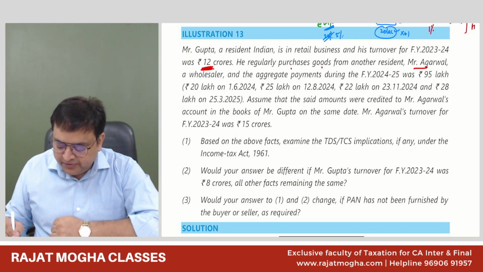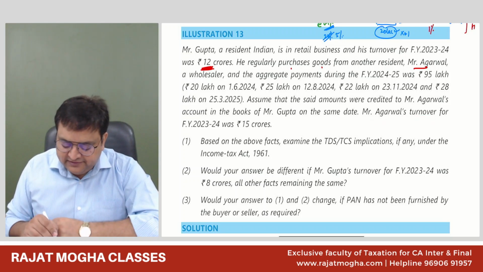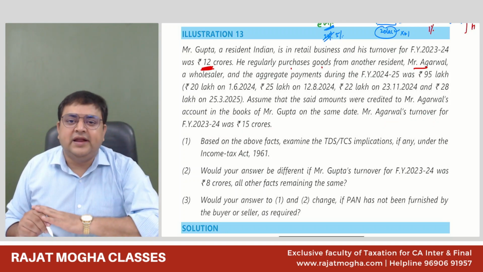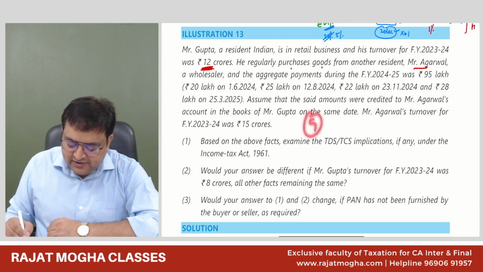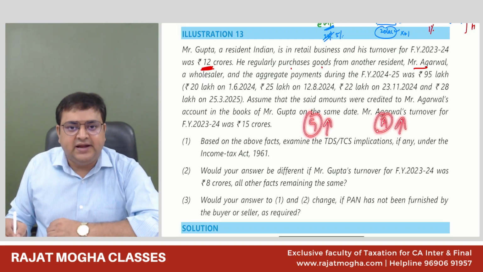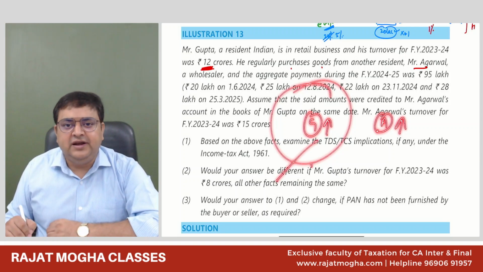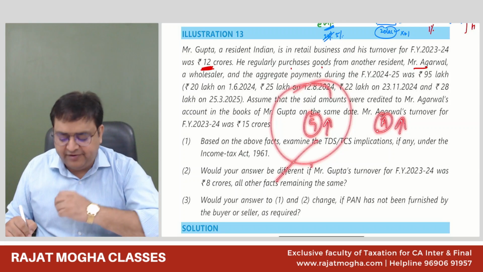Okay, that's fine. Mr. Agarwal's turnover for the financial year was 15 crore. So now they are saying that Agarwal's turnover is also more than 10 crore, and Mr. Gupta's turnover is also more than 10 crore. Buyer and seller are fighting, so who will win? The TDS provisions will win. So TDS will apply at 0.1% of 45 lakh.